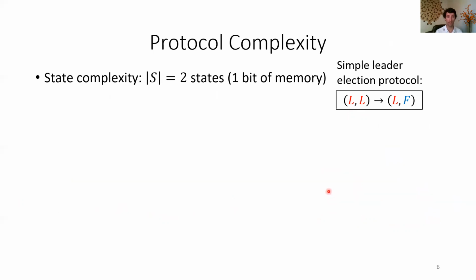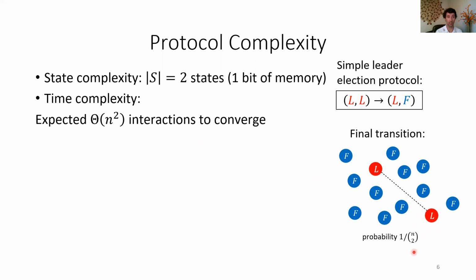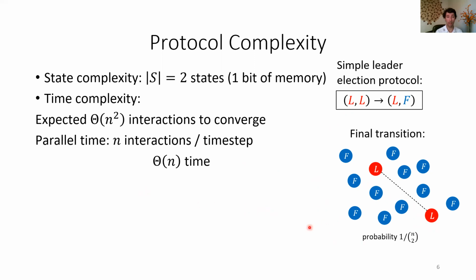Now, in thinking about protocol complexity, there's a notion of state complexity. So here we only have two states or a single bit of memory, which is the smallest possible, and a notion of time complexity. For that, we need to think about how many interactions this random process will take on average. Now, the time is actually dominated by the final transition, where there's two L's left that need to meet. So this transition will have probability 1 over n choose 2, taking an expected order n squared interactions to converge. Now, time is often measured in parallel time, which is n interactions per 1 unit of time. So we would call this linear time. And that comes from the idea that it's order n interactions per agent on average.